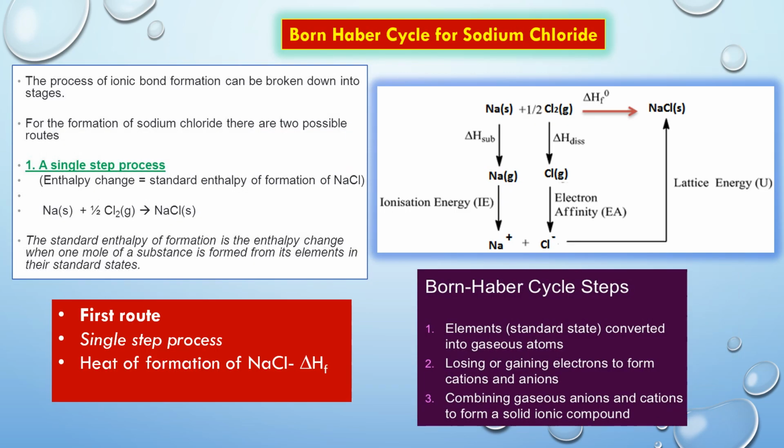Let us discuss the Born-Haber cycle for NaCl. For the formation of sodium chloride, there are two possible routes. First one, a single-step process. Here, Na plus half Cl2 gas gives NaCl. The net energy change during the formation of sodium chloride from metallic sodium and chlorine gas can be represented by delta HF.